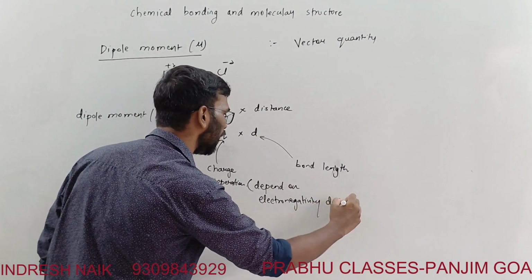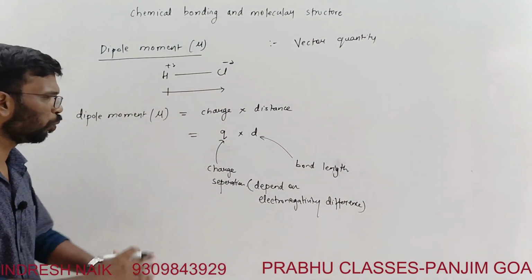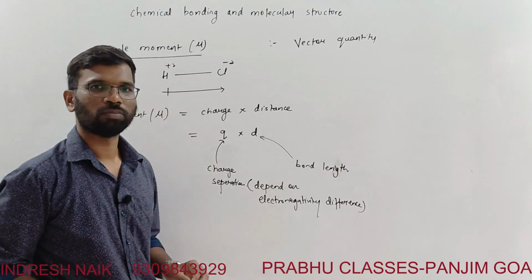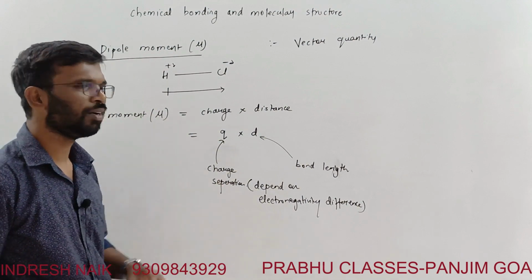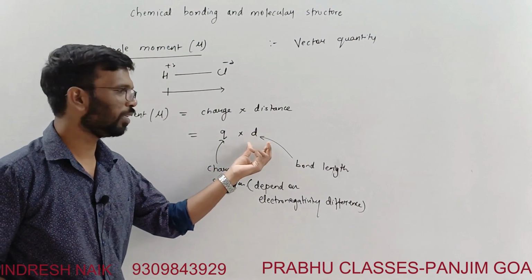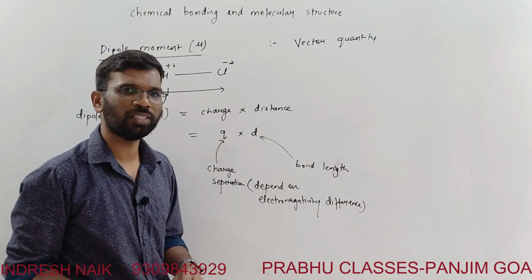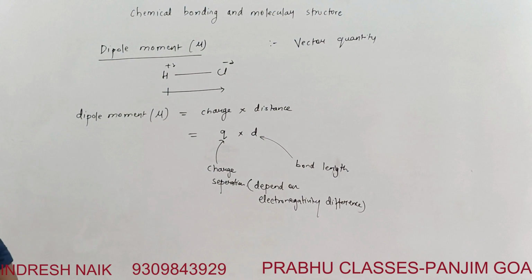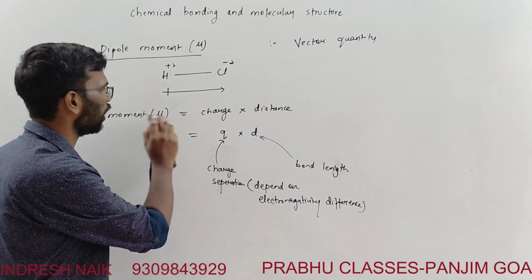The greater the charge separation, the greater the value of Q. And the bigger the bond length, the bigger will be this d. So here what we can understand is that dipole moment is charge into distance.